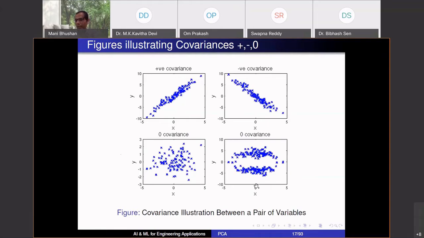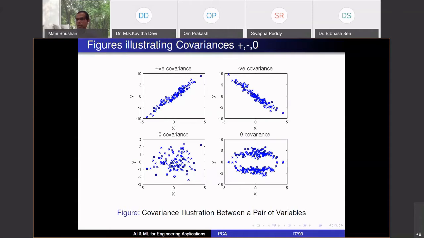For observations of x to the right of 0, sometimes y is below 0, sometimes y is above 0. But the covariance is 0. But are these two related, x and y? Can somebody venture to answer? Do you think x and y are related here? If I have to fit a curve, not restrict myself to fitting a straight line, what sort of curve will I fit? Yeah, any answers, suggestions?